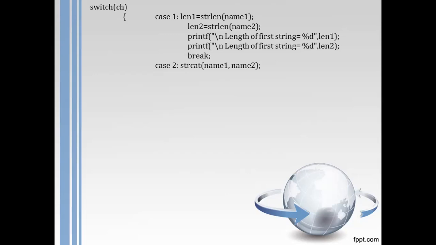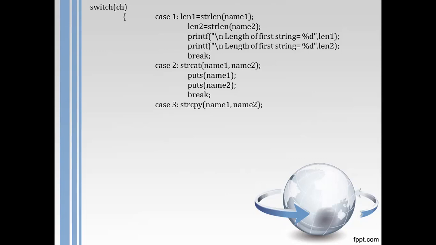Case 2 is string concatenate, which means the name2 string will be concatenated, or attached, at the end of the name1 string. So whatever name1 initially stores, at the end of that the name2 string will be attached. Here I have printed name1 and printed name2. name2 is as it is. Then break occurs.